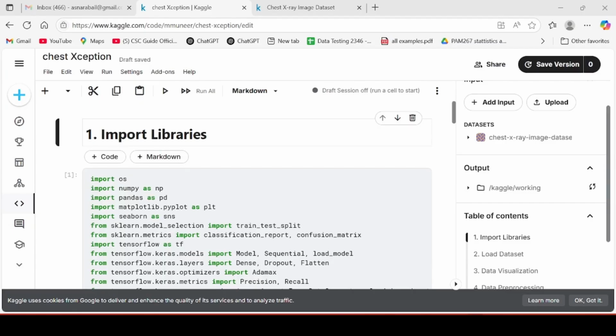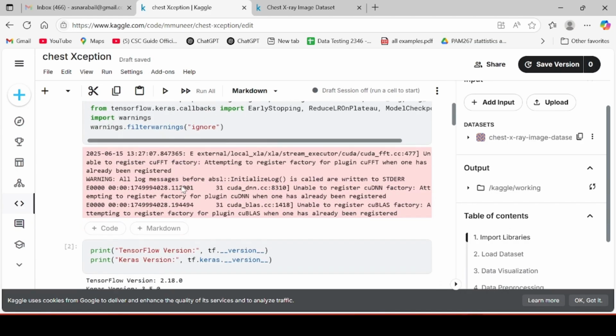Now move toward the backend. In Python, we will use machine learning and deep learning. Firstly, we will import the libraries.